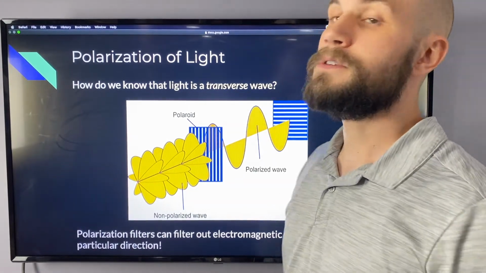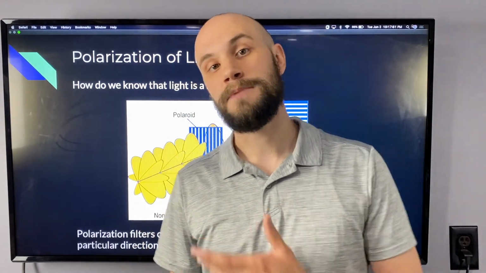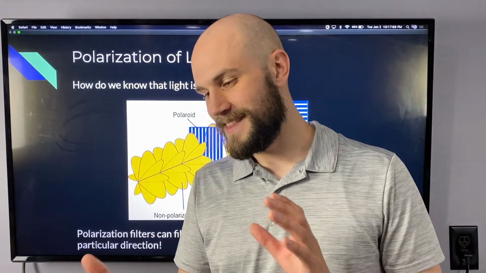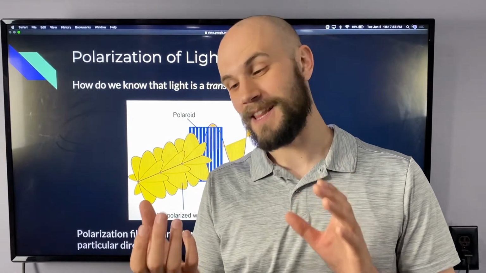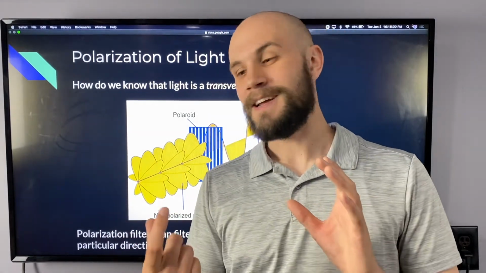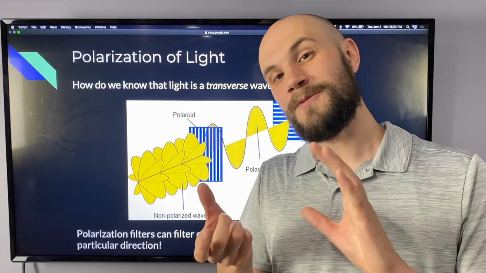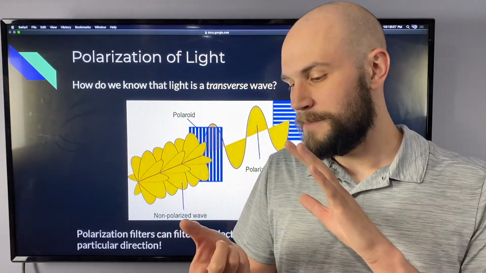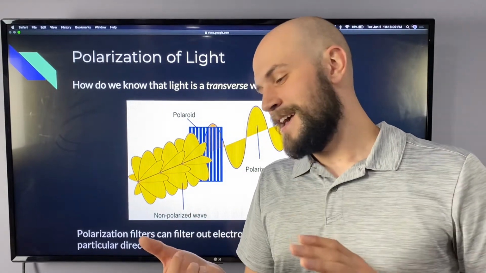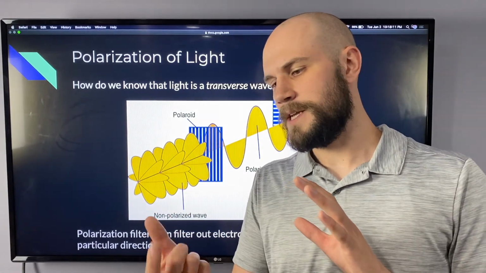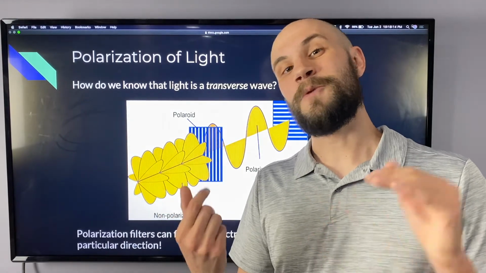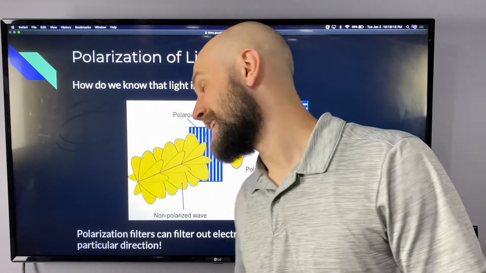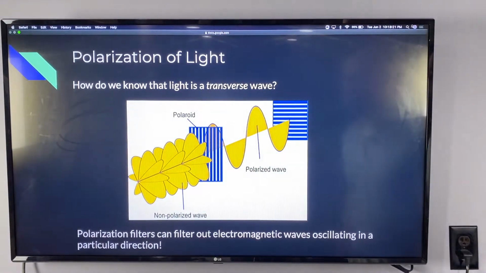Things like polarized filters on cameras can filter out certain types of light. For example, I was actually just watching a video where the cameraman had a polarizing filter on his lens and he rotated the filter. And when the filter was oriented in one direction, you couldn't see through the water he was pointing the camera at. But when he rotated the filter, then suddenly you were able to see right through the water because we were canceling out the glare on top of the water. That's the use for polarizers.